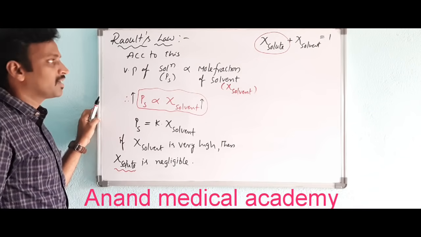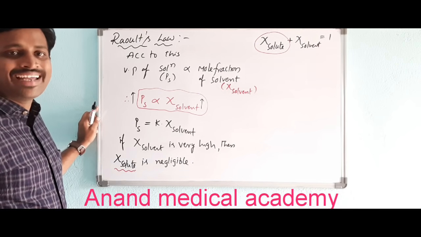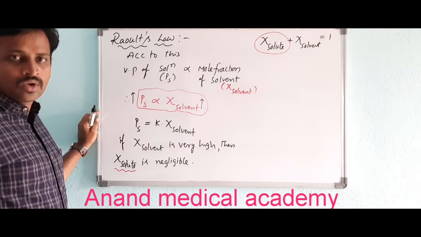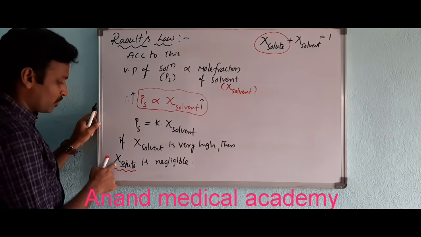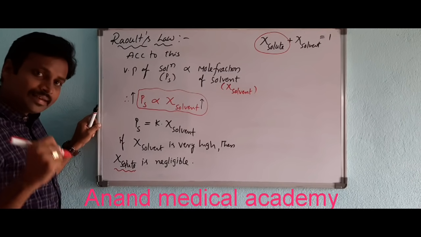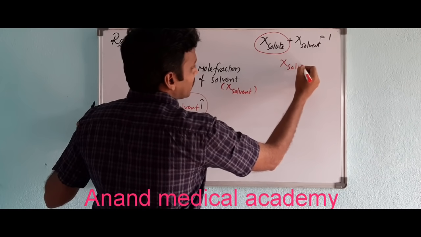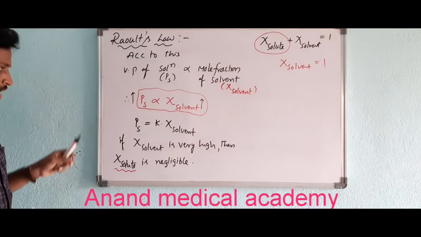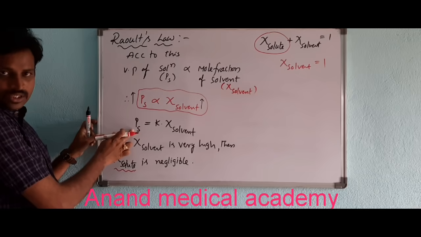Why are you considering, sir? Because this Raoult's law is applicable only for dilute solutions. For dilute solutions, as we know, the solute quantity is very less. That's why mole fraction of solute is very less. Certainly, if it is negligible, mole fraction of solvent is almost equal to 1. If it is 1, the K value will be P naught.